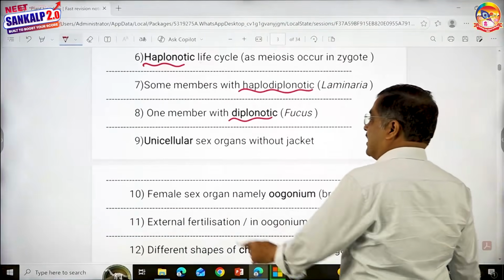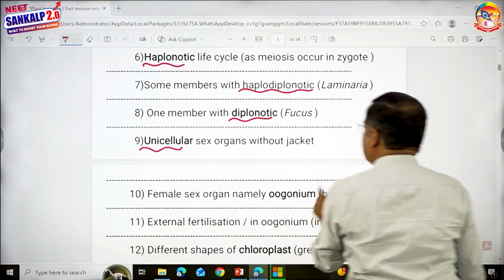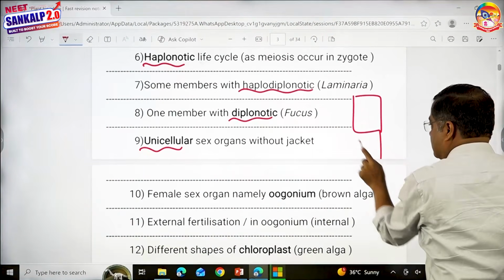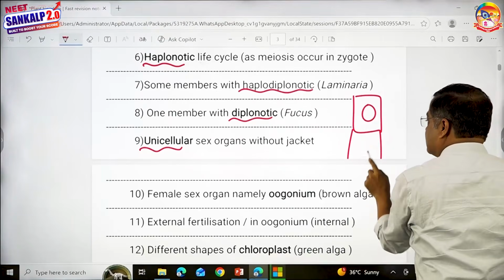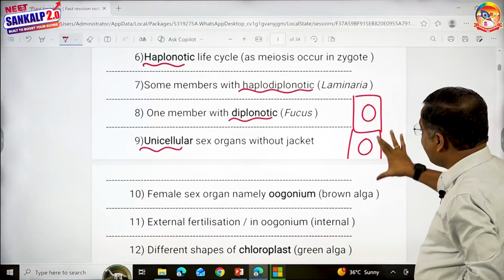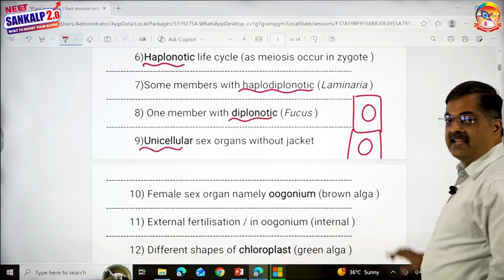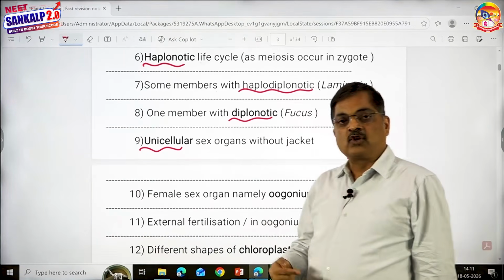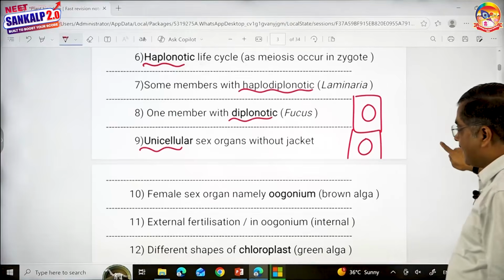The sex organs are unicellular. Now, when you look at Spirogyra, these are the 2 cells. These are the gametes. So this is said to be a sex organ, which is a single cell. This is also a sex organ with a single cell. Therefore, the sex organs are unicellular without any jacket.